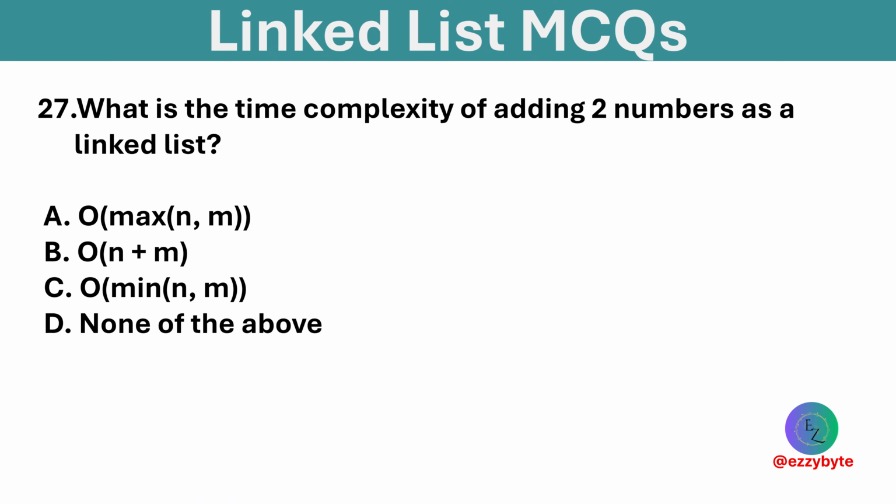What is the time complexity of adding two numbers as a linked list? Options are given below. Option A is correct. Adding two linked list numbers is order of max of n, m.